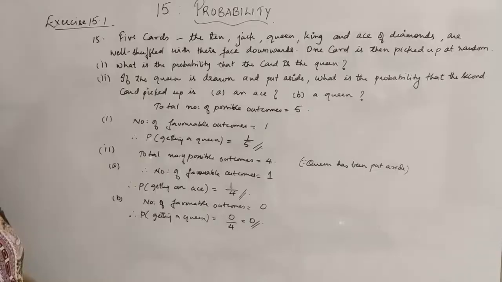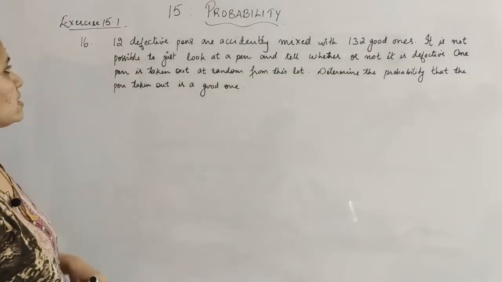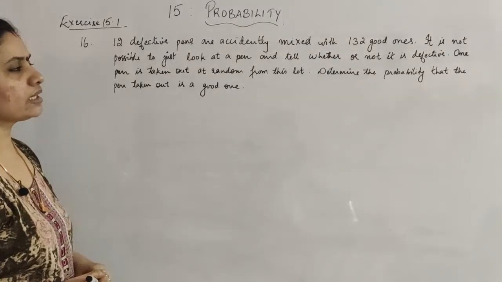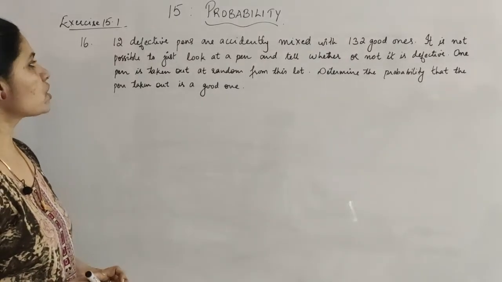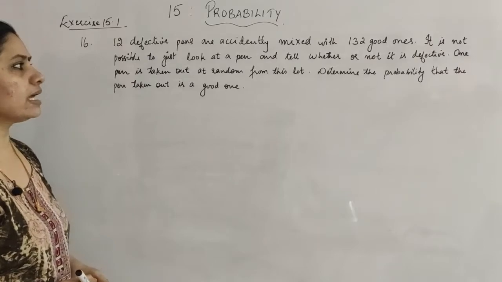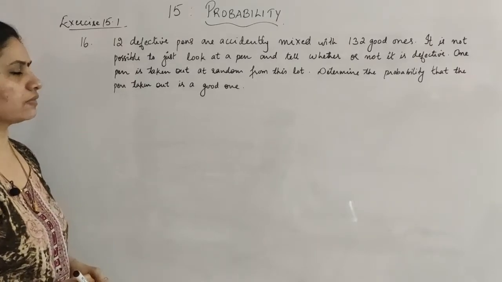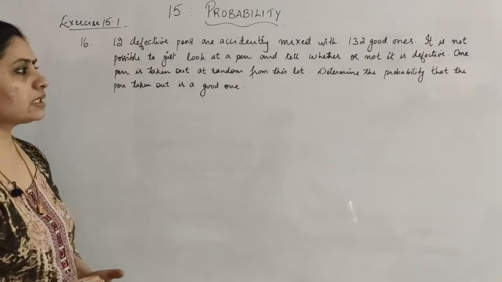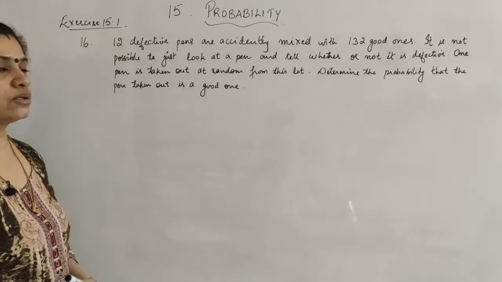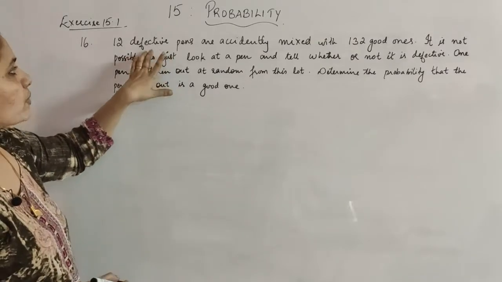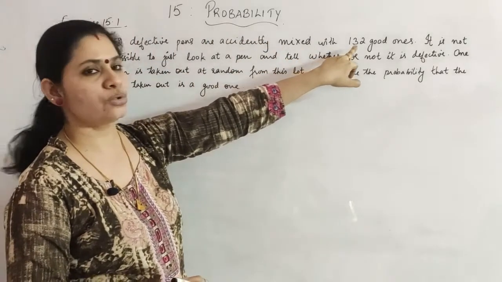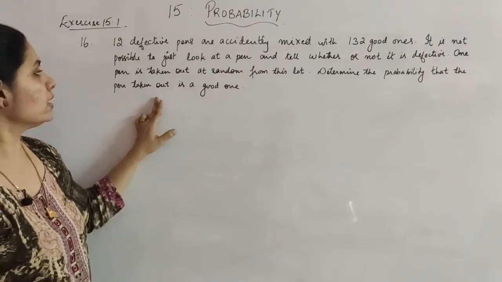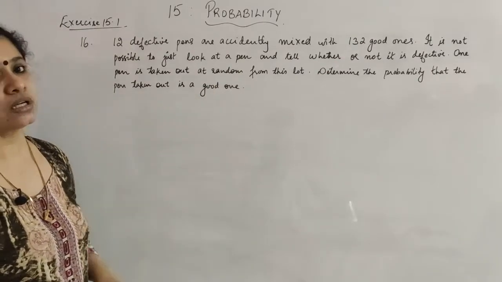Okay. Question number 16: 12 defective pens are accidentally mixed with 132 good ones. It is not possible to just look at a pen and tell whether or not it is defective. One pen is taken out at random from this lot. Determine the probability that the pen taken out is a good one. So you have 12 defective pens and 132 good pens, and you have to find out the probability that the pen taken out is a good one.